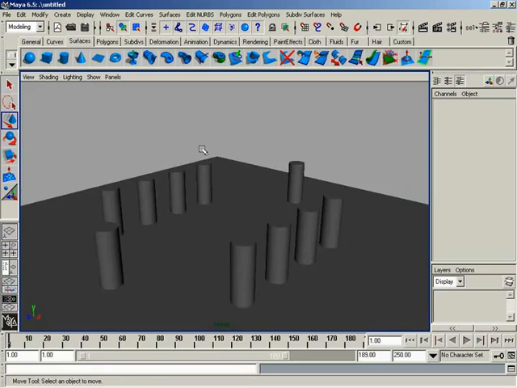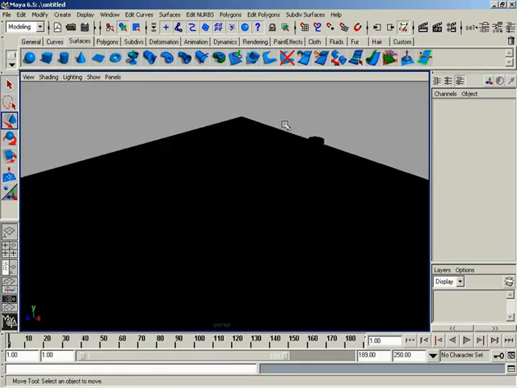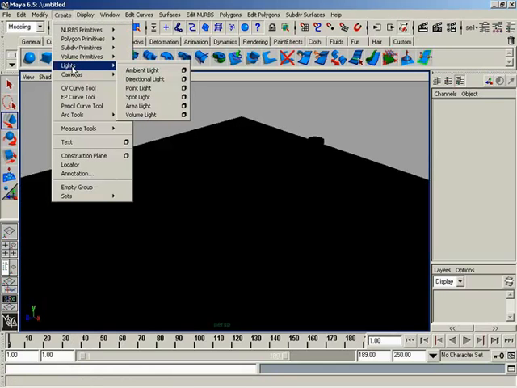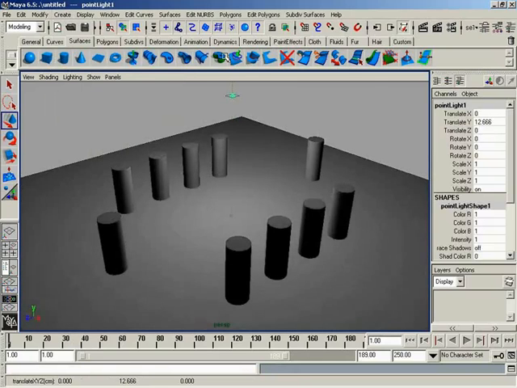So let's go ahead and switch over to a lit mode. So I'll hit 7 on the keyboard. Ooh, nice and dark. Dark and spooky. Now let's go ahead and come up here to create, come down to lights, and I'm just going to call on a point light to get things started. Let's move it on up in the air.